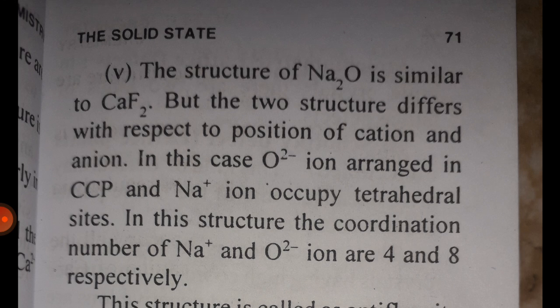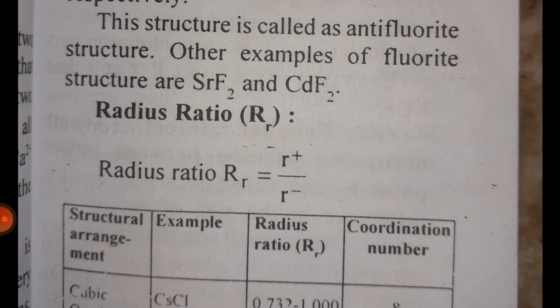Fifth, the structure of disodium oxide, Na₂O, is similar to calcium difluoride, but the two structures differ with respect to the positions of cations and anions. In this case, O²⁻ ions are arranged in CCP and Na⁺ ions occupy tetrahedral sites. In this structure, the coordination numbers of Na⁺ and O²⁻ ions are 4 and 8 respectively. This structure is called the anti-fluoride structure. Other examples of fluoride structures are strontium difluoride and cadmium difluoride.